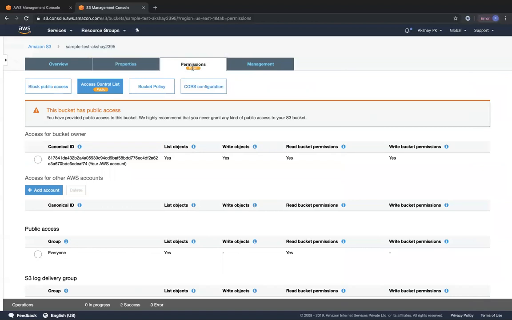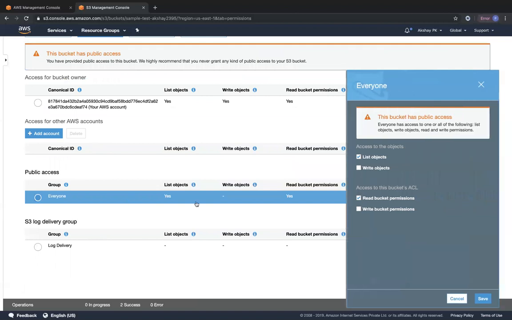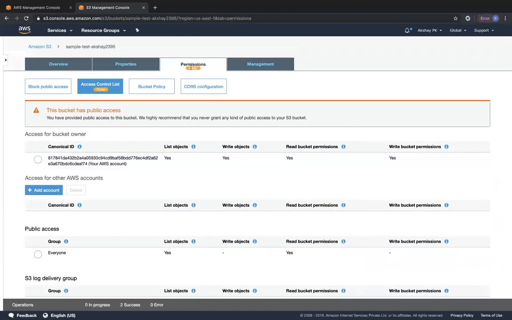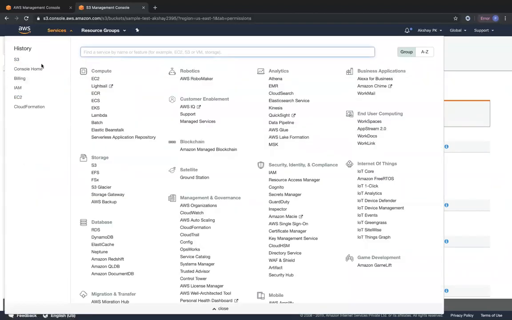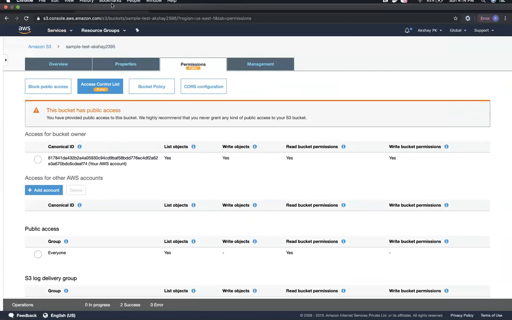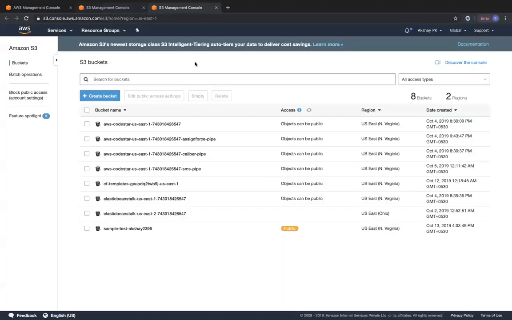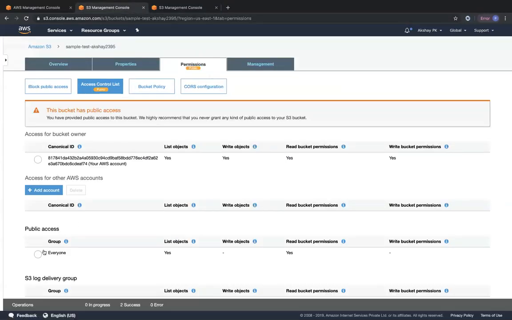So you can see under permissions, we have denoted public access. Okay. So I'm just going to remove that. Just to show you that even over here, it will denote public. Even on the S3 console, it will denote public. So on the S3 homepage, I'm going to open it in a new tab. Even over here in the S3 homepage, it's going to denote public. Okay. Before, it was mentioning only objects can be public. So since we modified the ACL and we denoted it as public read access to the entire world, you can see that it has changed over to public over here. So we'll go ahead and remove this access.